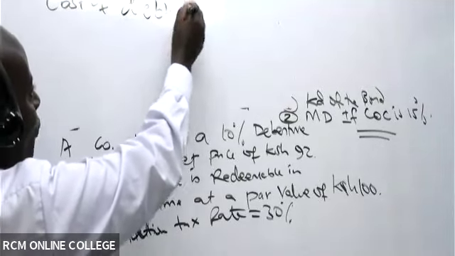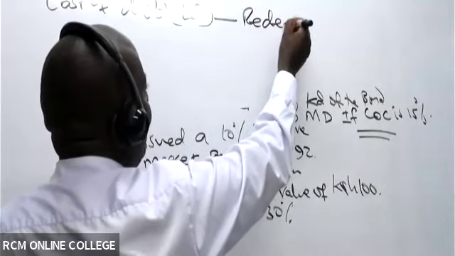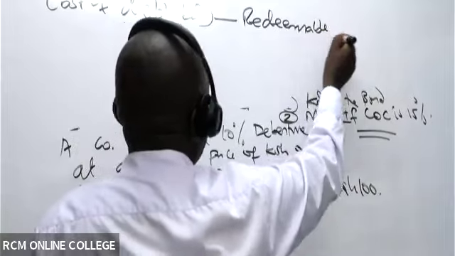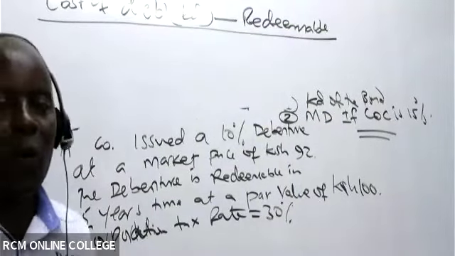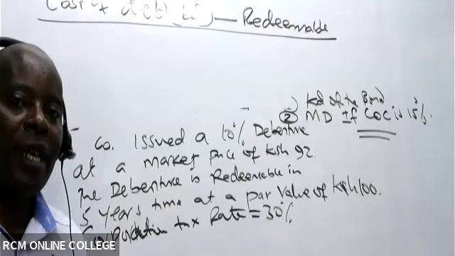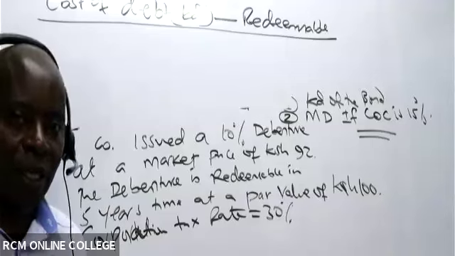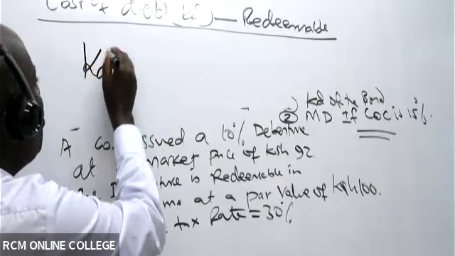I know that this debenture is redeemable. And if it is redeemable, is there anybody who is able to remember the concept of yield to maturity? How will I be able to get KD if it's redeemable? It's very easy to get KD.